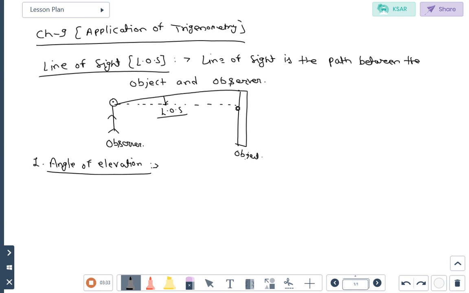Now we will discuss the angle of elevation. So how angle of elevation is forming and what is the definition of angle of elevation. Here point P, point A and point B. That is the horizontal level.